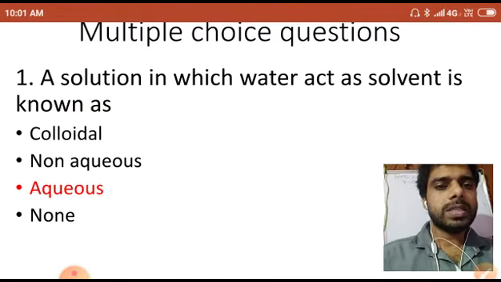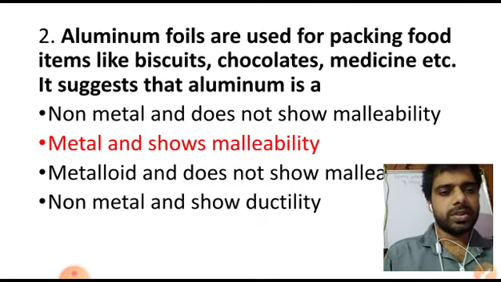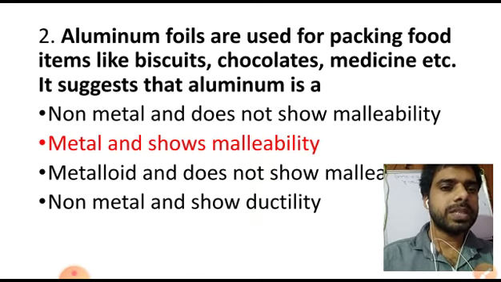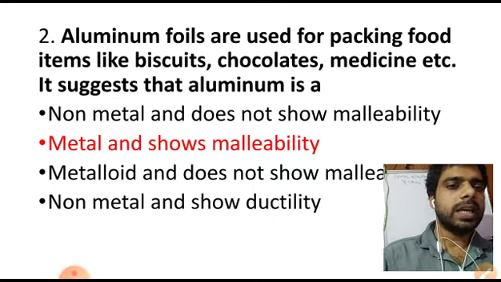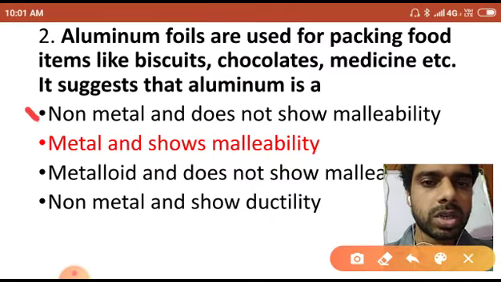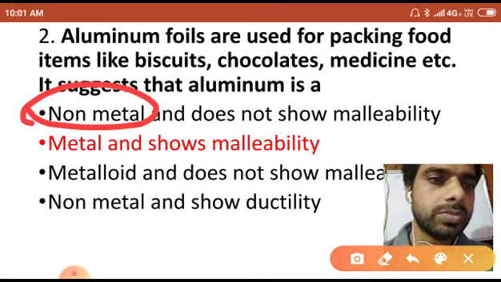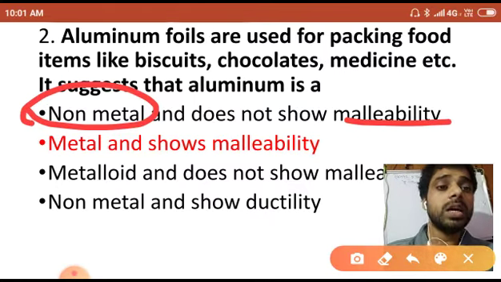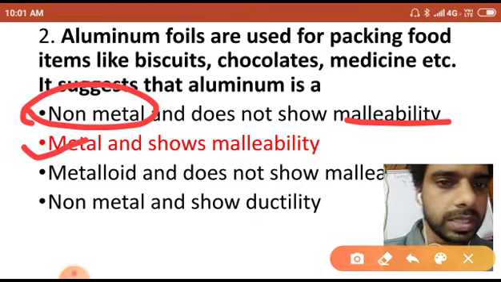Okay, now the second question you can see: aluminium foils. Aluminium foils are used for packing food items like biscuits, chocolates, medicine, etc. It suggests that aluminium is a what? Aluminium is not a non-metal, so the first option would not be correct. A non-metal will not show malleability, so the first option is incorrect because aluminium is a metal. We know aluminium is a metal, so here "aluminium is a metal" is the correct one.